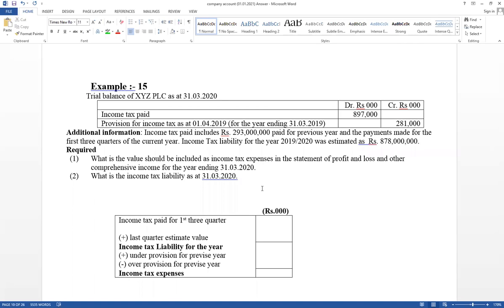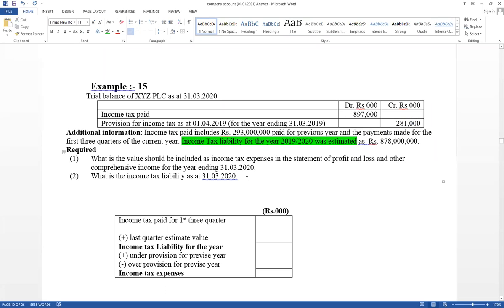Think about 15. Trial balance debit side, it has given income tax paid amounts, not given separately. It is included first three quarter paid amount as well as last year last quarter paid amount also. Then provision for previous year value is given and additional information available paid amount for that. And here difference thing, it has given income tax liability for the year. Now it has not given. This year last quarter estimate value is not given.